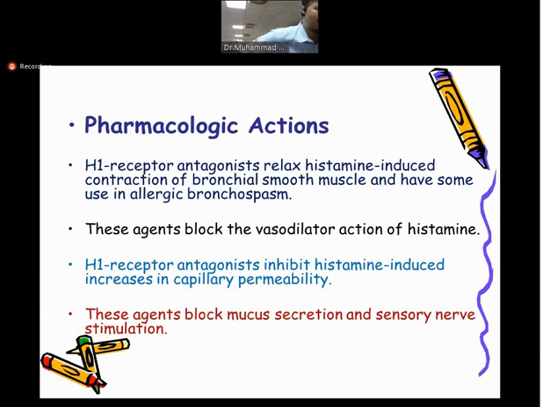So three roles: bronchodilation, vasoconstriction, decreased permeability, and there is blockage of this mucus secretion. This is the reason why we use H1 receptor blockers in respiratory conditions like asthma or COPD.